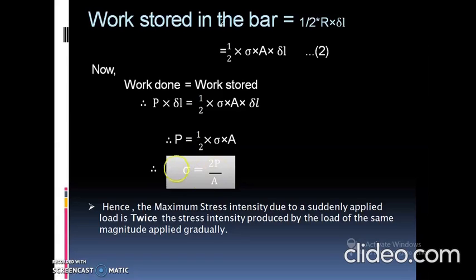The final term which we got here is sigma is equal to 2P upon A. Hence the maximum stress intensity due to the suddenly applied load is twice the stress intensity produced by the load of the same magnitude applied gradually. As we have seen here, the final term is sigma equal to twice P by A. In the previous equation for the gradually increasing load, we got sigma is equal to P by A. Here its value is twice P by A.